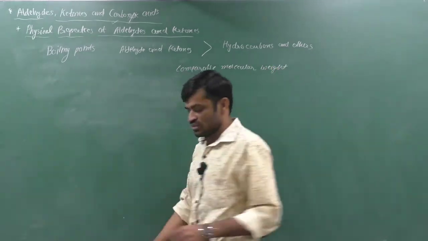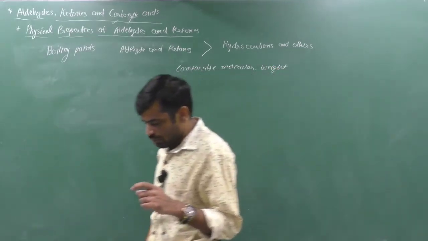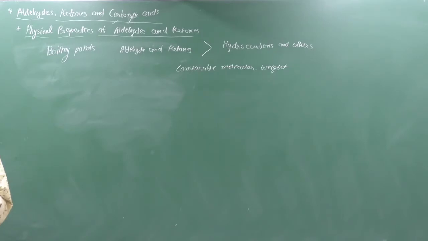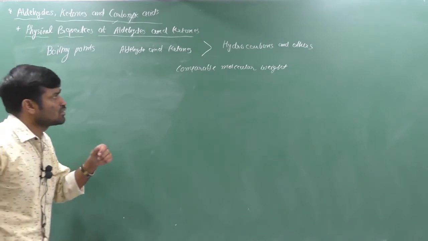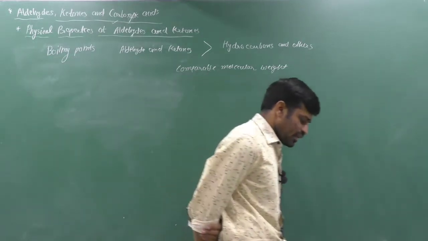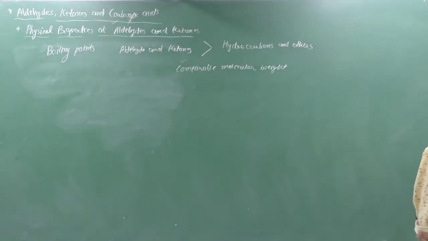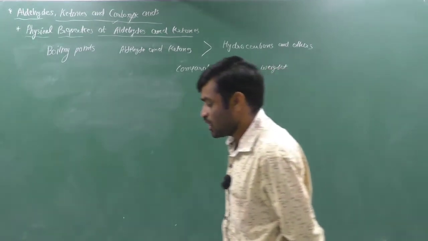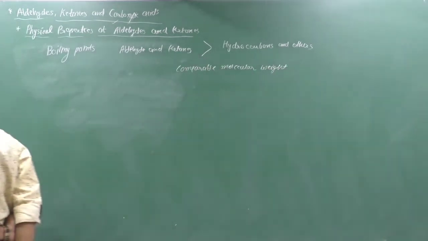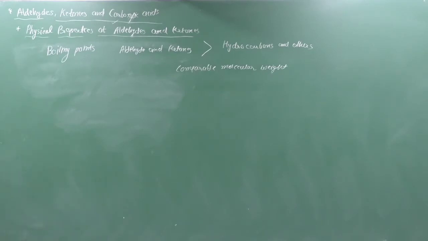Why? We can give the reason. If we have comparable molecular weight aldehyde, ketone, hydrocarbon and ether, then aldehyde and ketone, which have a carbonyl group, have higher boiling points than hydrocarbons and ethers of comparable molecular weight.